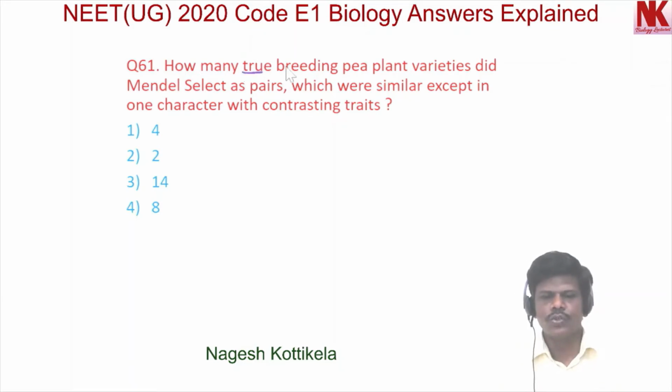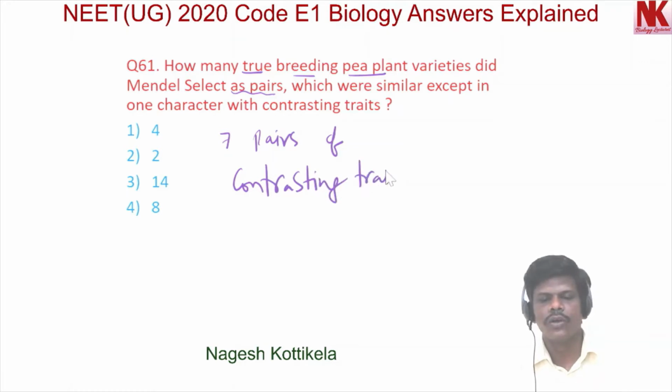How many true breeding pea plant varieties did Mendel select as pairs, which were similar except in one character with contrasting traits? Here, true breeding plants are those plants which can transmit the phenotypic traits to their offsprings for several generations. Option 1 is 4, option 2 is 2, option 3 is 14, option 4 is 8. Mendel selected 7 pairs of contrasting traits.